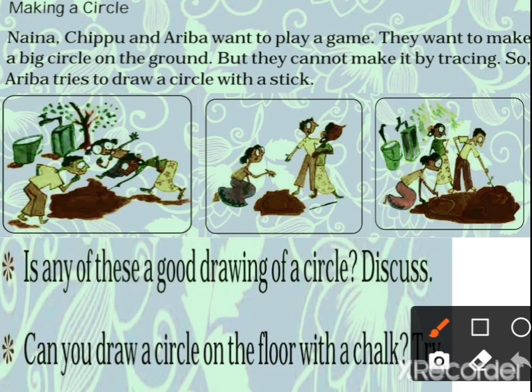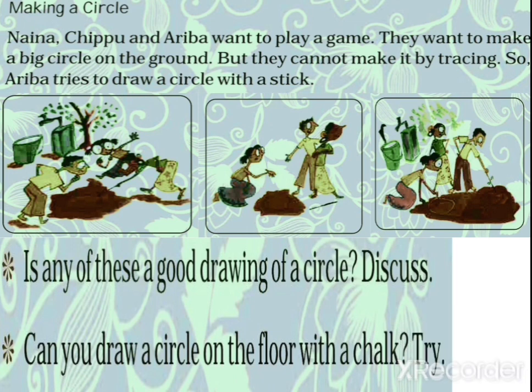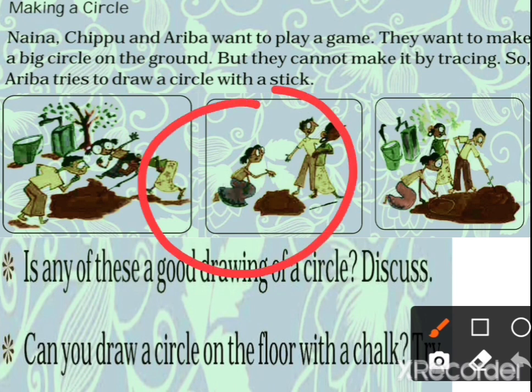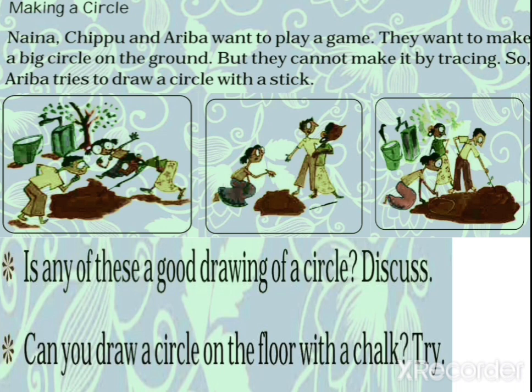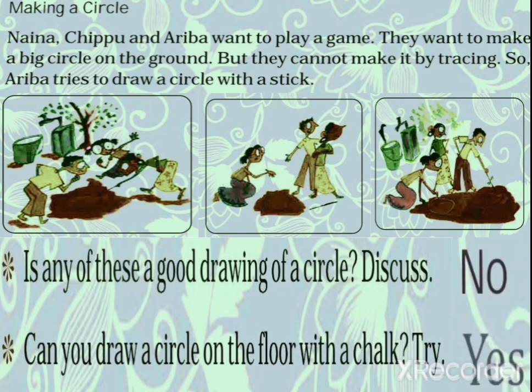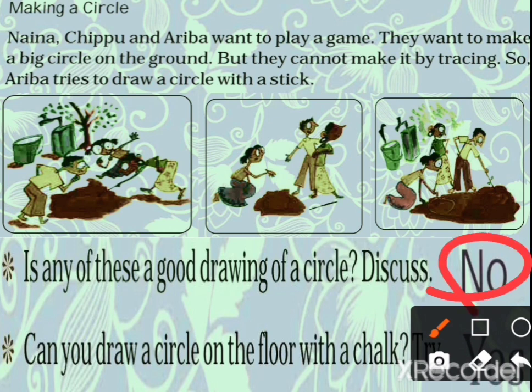No. Can you draw a circle on the floor with chalk? Yes, we can draw a circle on the floor with chalk, but we can't make a circle in a proper way. So we will write no for perfect circles, and here with the help of chalk we can make a circle.